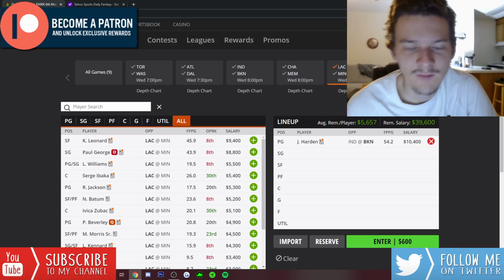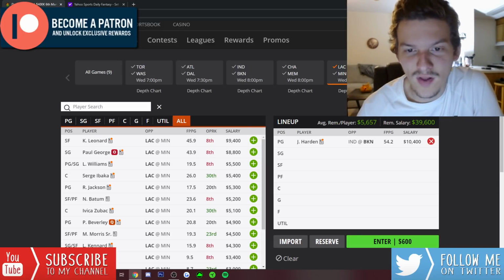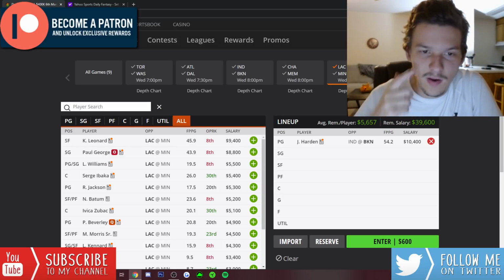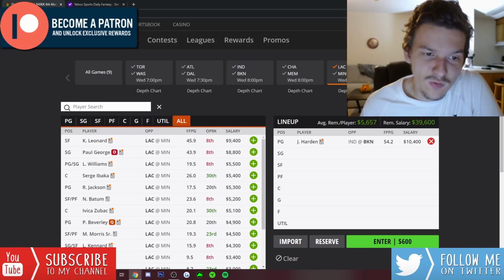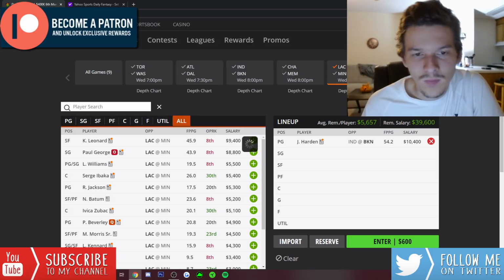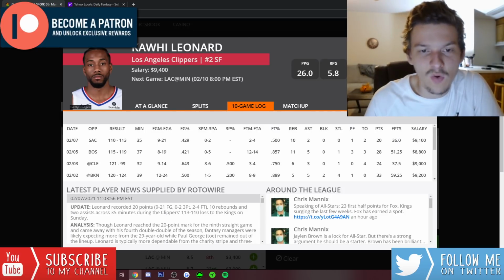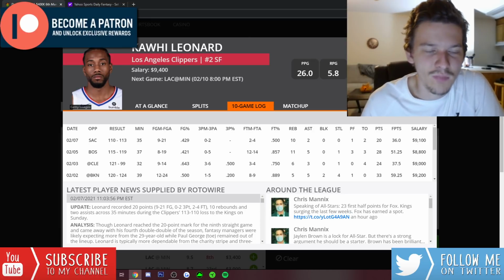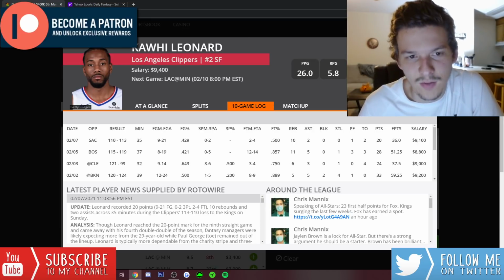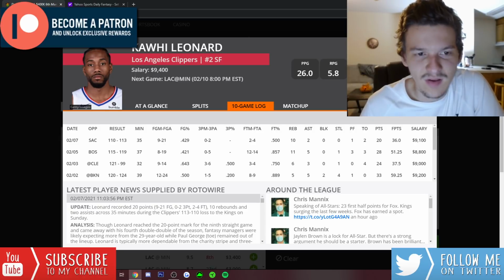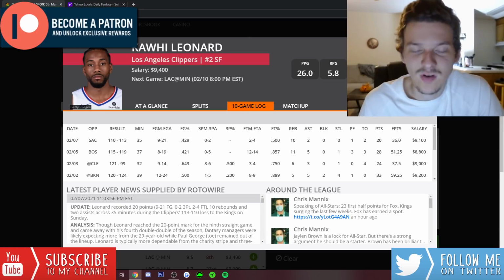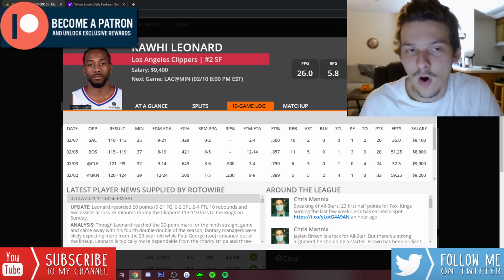So on the Clippers side, I think Kawhi Leonard does look like one of the better pay-up options today. I like him a lot, along with Harden and Kyrie, assuming Kyrie plays. But we do know that Paul George is going to remain out, so the usage should be dominated by Kawhi Leonard. I know these last few games, he hasn't been that great with Paul George out. He did have a good game against Boston, but was really disappointing last time out against Sacramento. Still, without PG, the usage is going to be dominated by Kawhi. The offense is going to run through him.